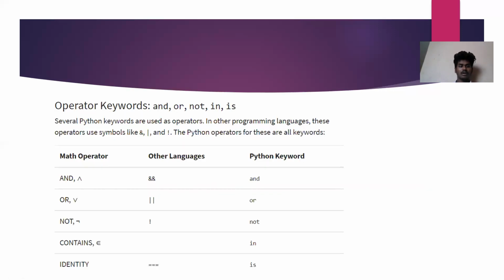And the next are the operator keywords: and, or, not, in. Several Python keywords are used as operators that in other programming languages use symbols. You can see the symbols here. These are the Python operators for all those keywords, compared with the symbols of other languages and the Python keyword.